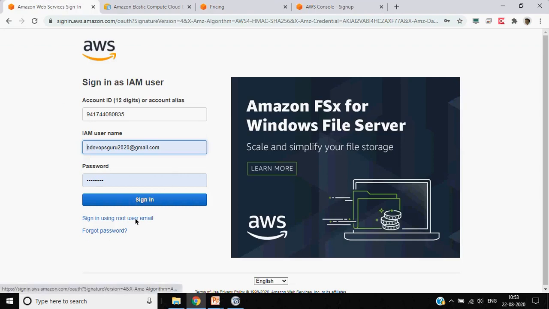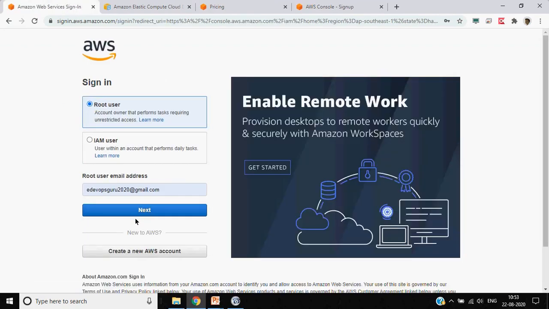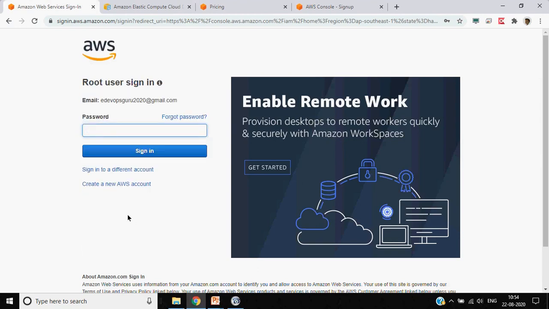Since now I am using a root user, I have full permission. Root users normally, in AWS administration, are removed once the account is created, and only the normal users with restricted access are used for login. But for just configuring things, we will use root login, and then later on we will remove it.